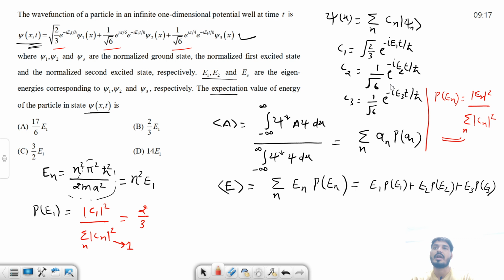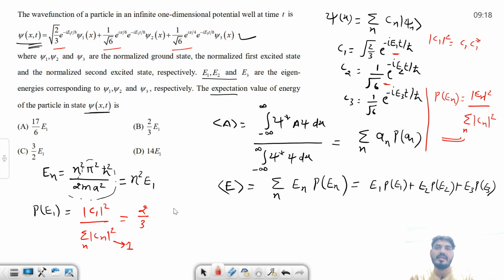Now you may ask what happened to the time dependent term, e to the power minus iota e1 t by h cut. When I say C1 square, this is actually C1 star times C1. When you take C1 star, this becomes e to the power plus iota e1 t by h cut. So one term is e to the power minus iota e1 t by h cut and the other is plus iota e1 t by h cut. That will give you simply 1.